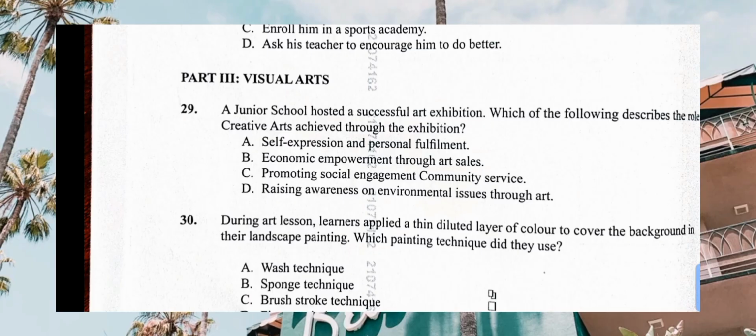So when you are displaying your artwork, what is the aim? You can aim at self-expression and personal fulfillment. You can also sell the artwork, which is economic empowerment through art sales. Then promoting social engagement and community service, where people go there and engage mostly.